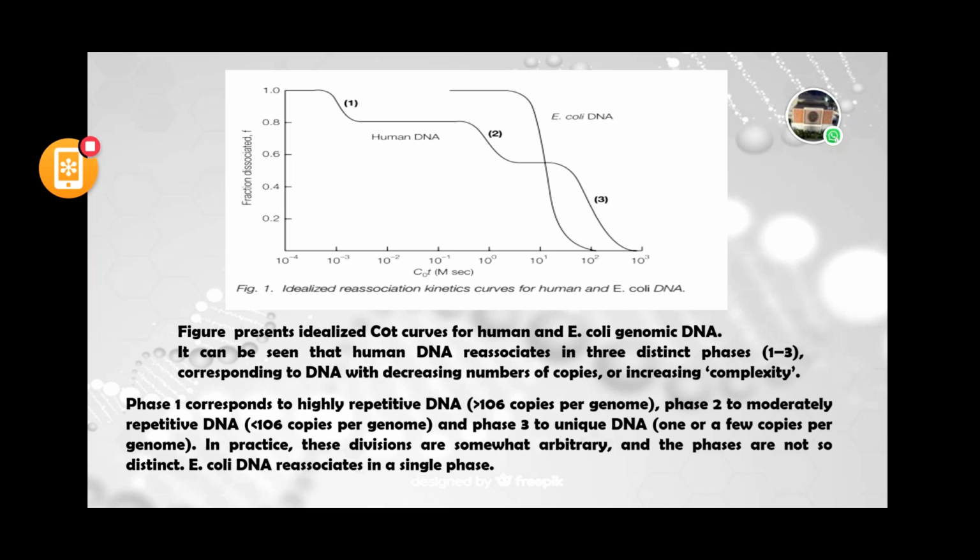But if you compare the whole sequences of human DNA with E. coli DNA, then the renaturation of E. coli DNA is much faster, and it has a single slope in it.